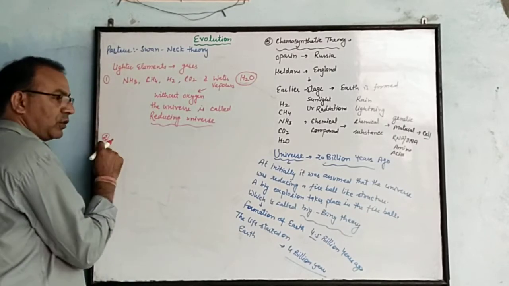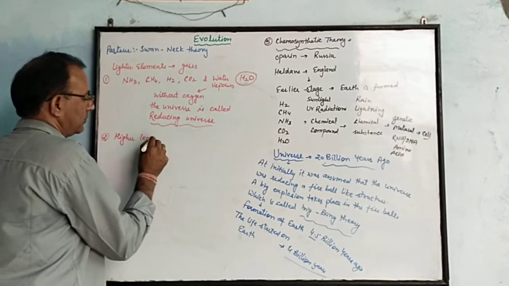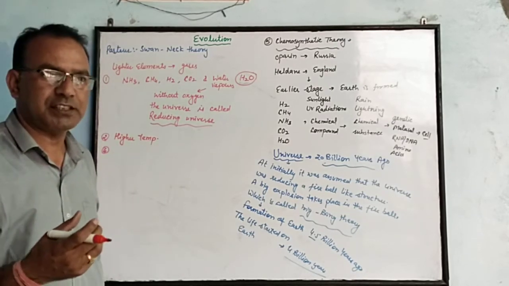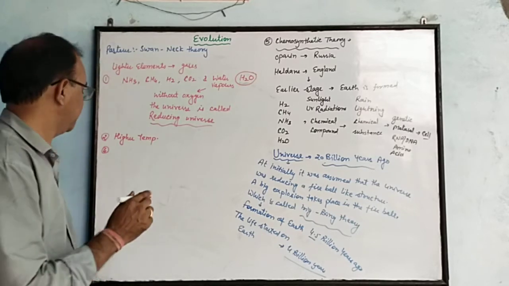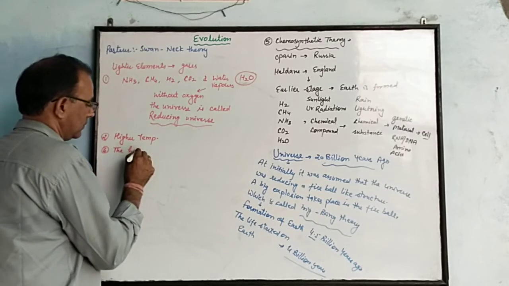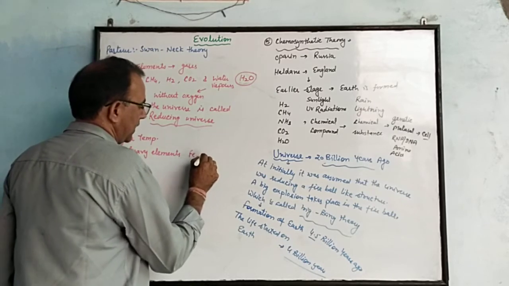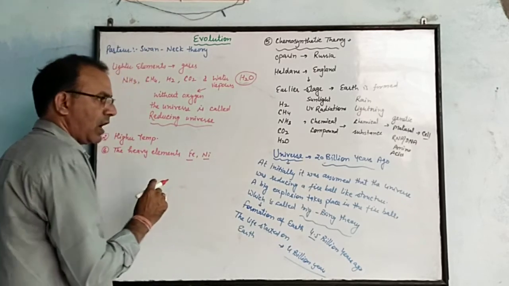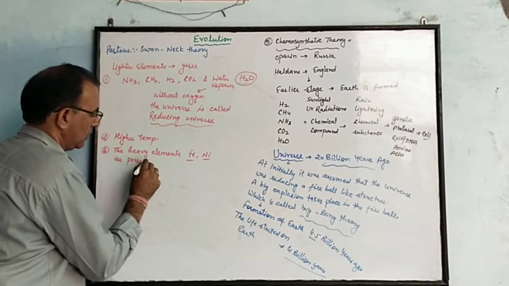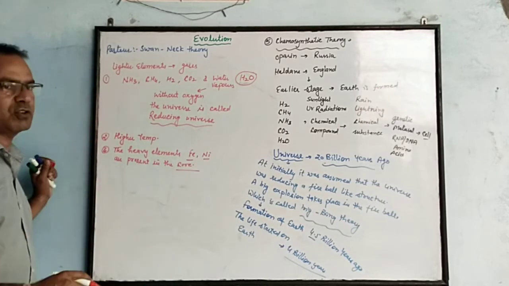The second condition, क्या क्या थी? High temperature, higher temperature. The third one: the substances which are very heavy, such as nickel, cobalt, or you can say iron. The heavy elements such as iron and nickel are found in the core, the innermost layer of the earth.